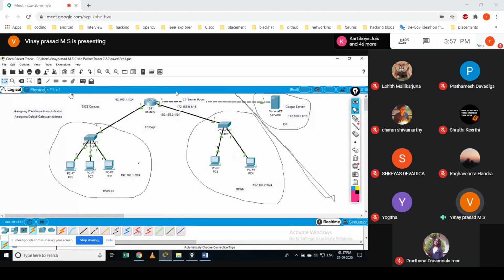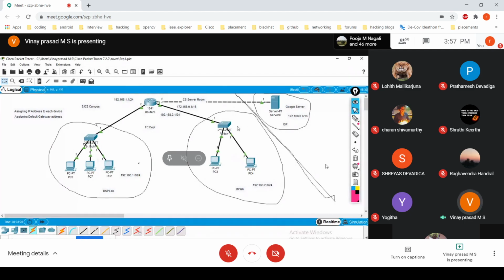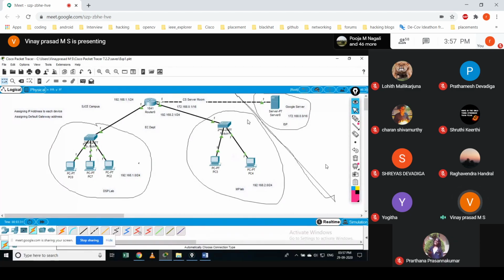Or what will happen is that if that loop has been created, the complete network is not going to work, because we know that every 5 seconds your switch is going to broadcast a BPDU message, and so on and so forth. We will discuss that later when it comes to the switching part. So first we are concentrating on routing.